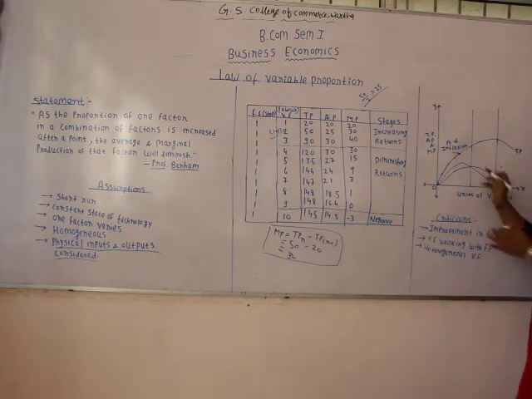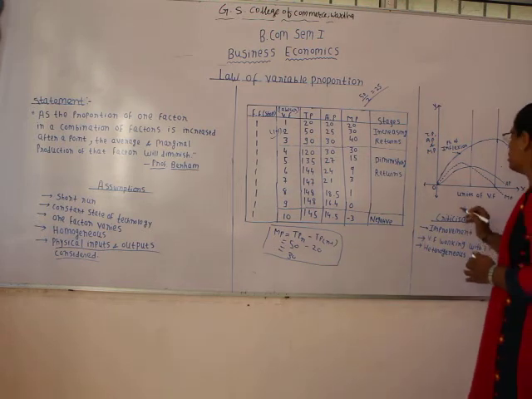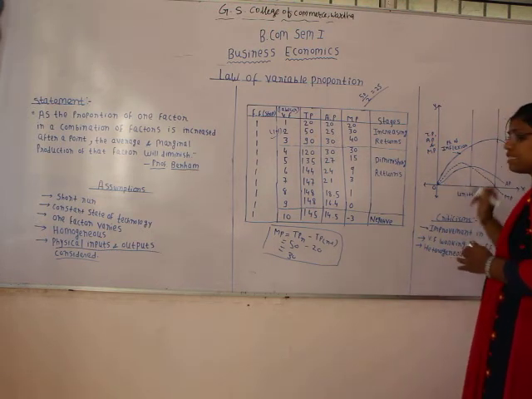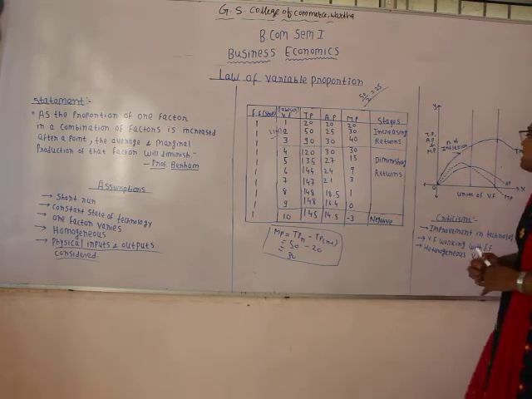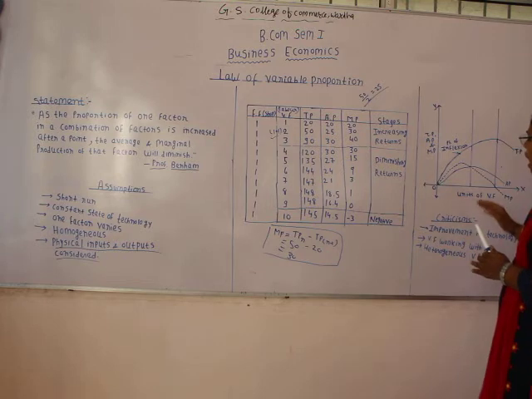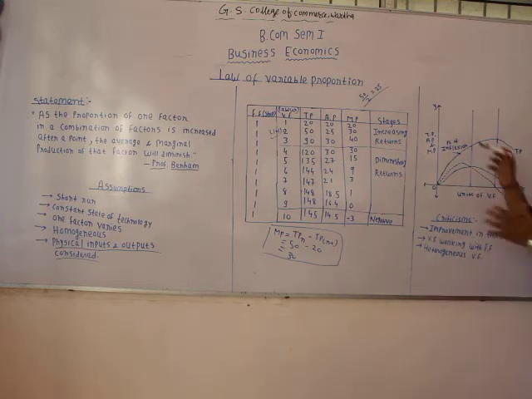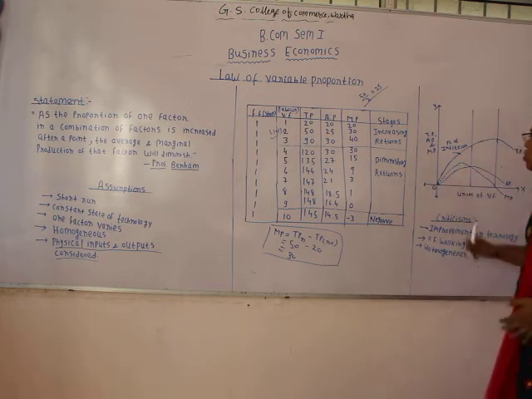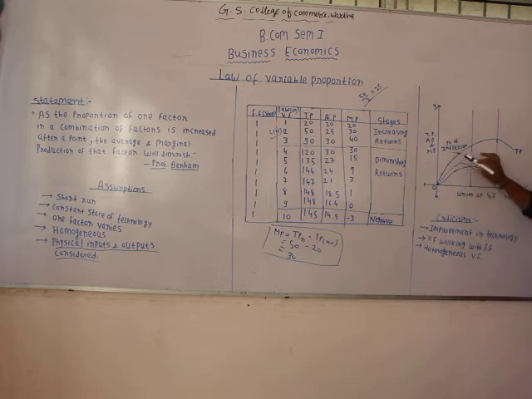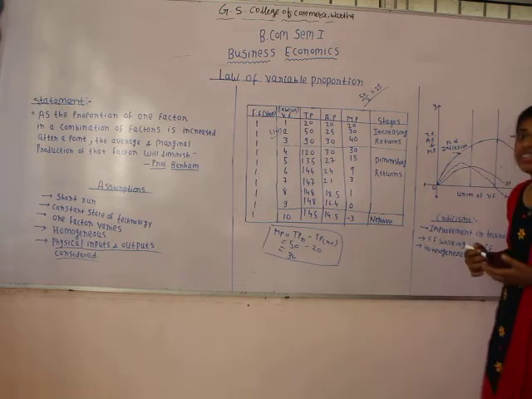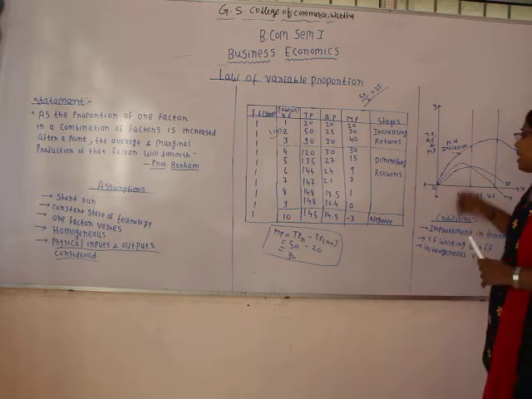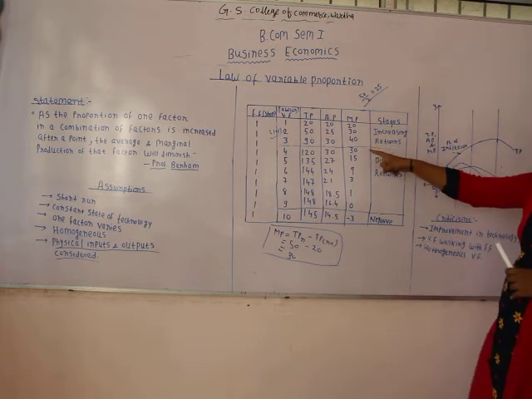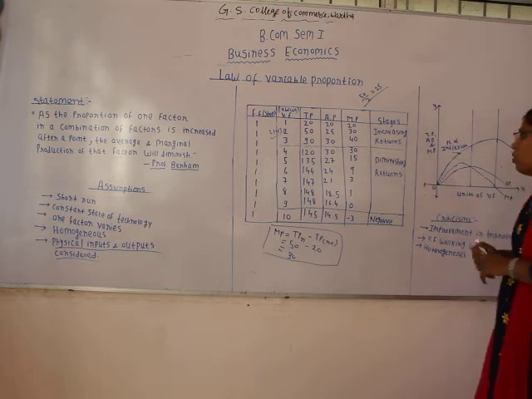Okay, and in the same stage this average production is also increasing, but the rate of increase of average production is less than that of marginal production. And when we are talking about the total production in the first stage, total production is increasing at an increasing rate. Total production is increasing at an increasing rate because of this increment in the marginal production.